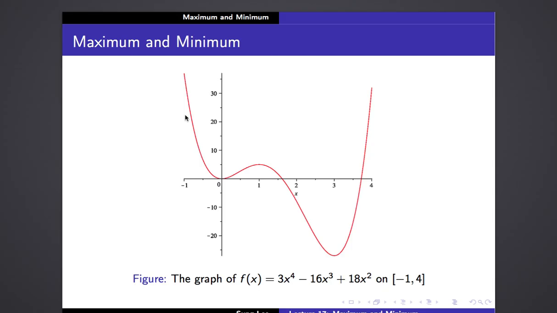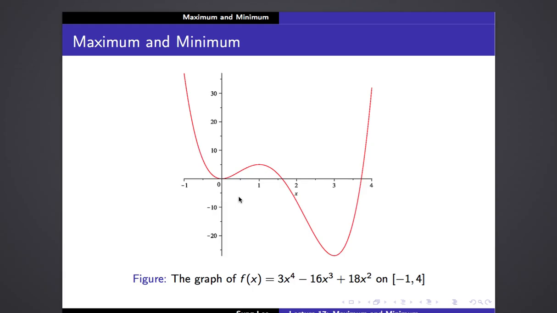So you can't say that this is greater or less than the functional value, because there's no functional value for those x values that are less than negative one, since they are not part of the domain. So at the boundary point you cannot have a local maximum or local minimum, right?